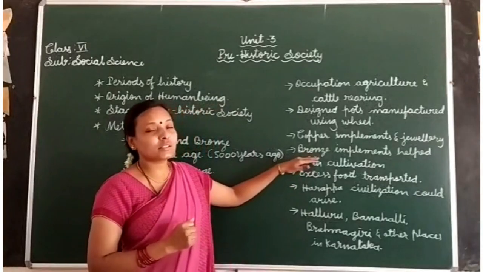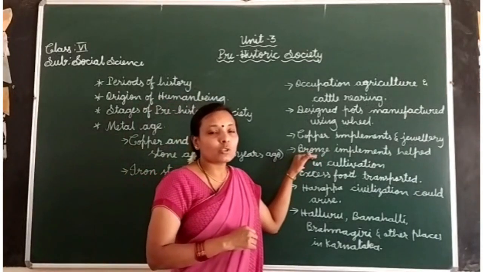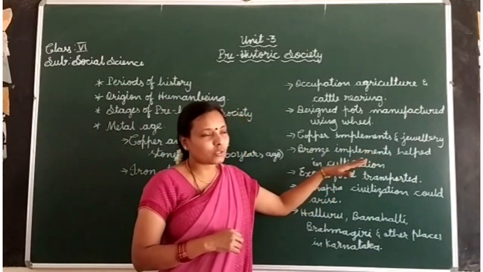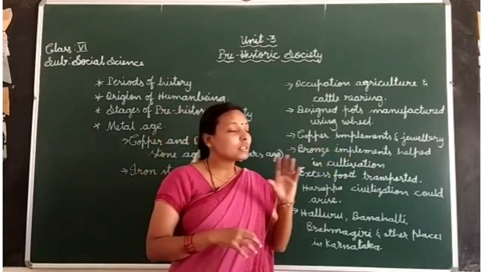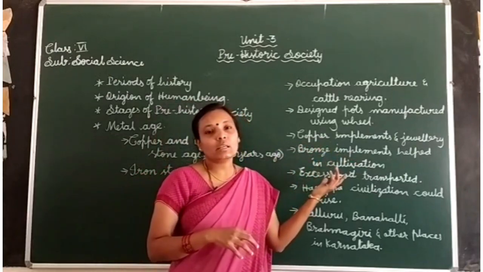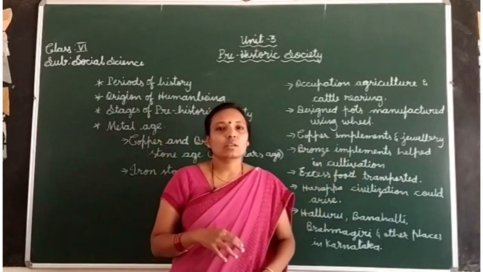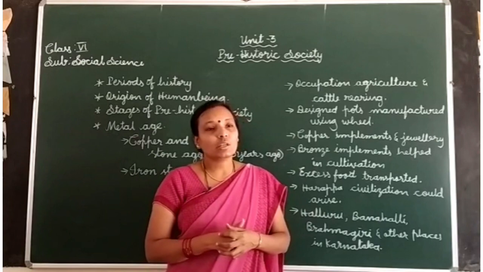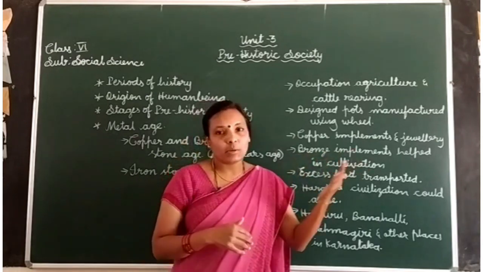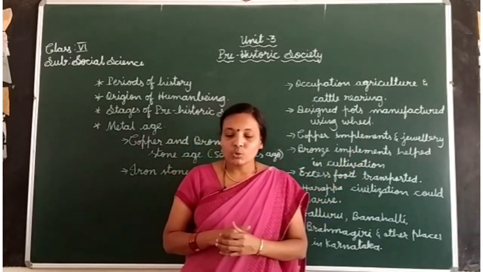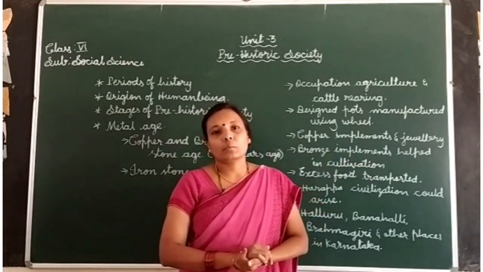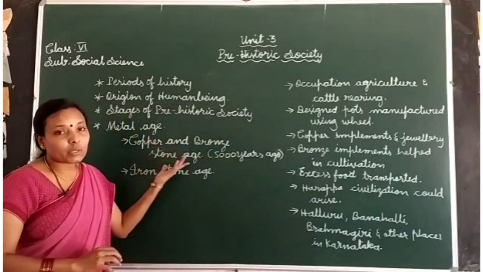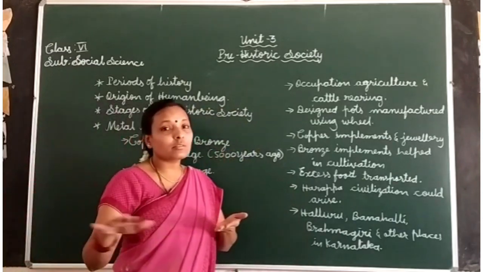One more metal, that is bronze. Here bronze also was used to make implements. So which implements? These implements were majorly used in cultivation. Cultivation means in agriculture. For deep cultivation they used these bronze implements, and also to clear the forest land, because in this period human beings cleared the forest land.